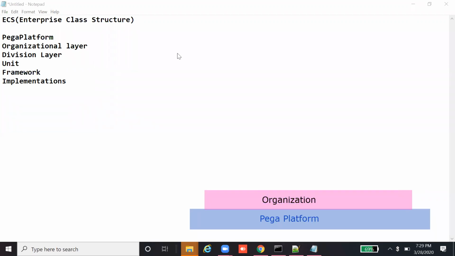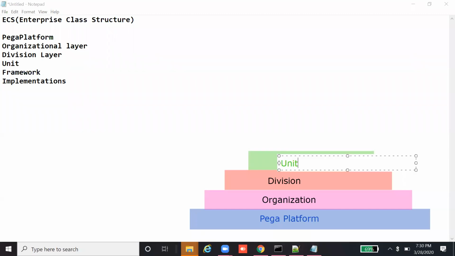And then on top of this, we are going to have the division layer, and on top of that the unit layer, and on top of the unit we can build a framework layer.